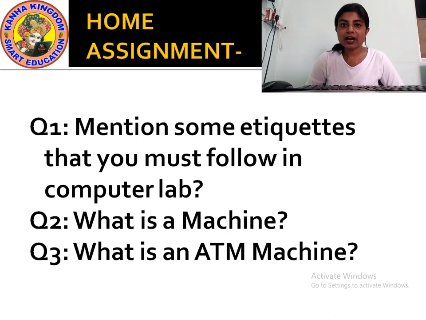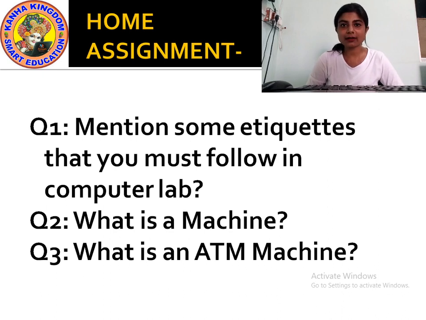Here you will write about the etiquettes that you have in the first and second slide. You can write any 3-4 etiquettes from the slide that I have shown you.